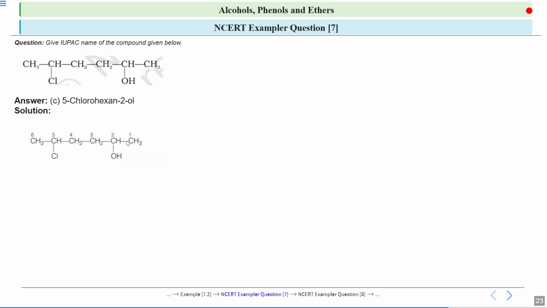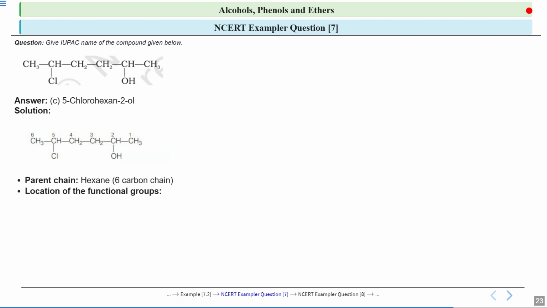I said you always do the numbering from that side so that the carbon to which your hydroxyl group is attached gets the least possible number. So you will do the numbering from this side, from the right hand side, so that this carbon to which your OH is attached gets the least number. So 1, 2, 3, 4, 5, 6. So your parent chain has 6 carbon atoms. So the root word is hexane.